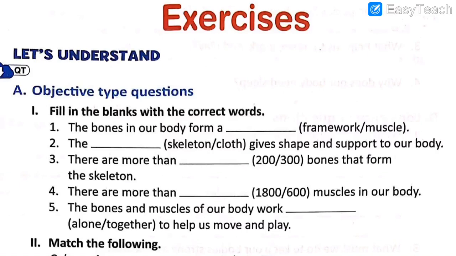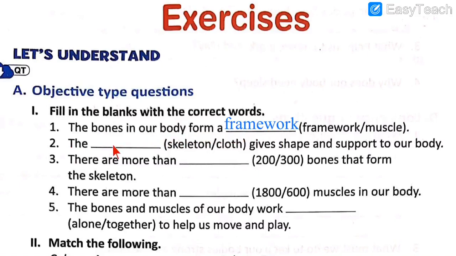That is the first thing we learnt in the lesson while we read. So let's write this answer in the blank. Along with the answer, do learn the spelling and read the spelling as I write. F-R-A-M-E-W-O-R-K, framework. The bones in our body form a framework.